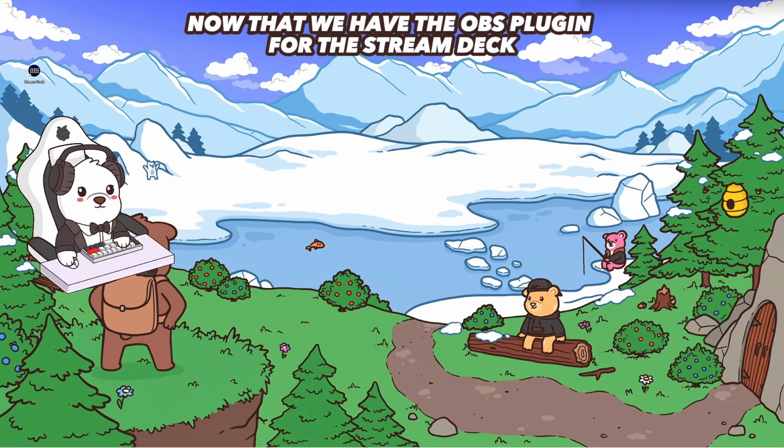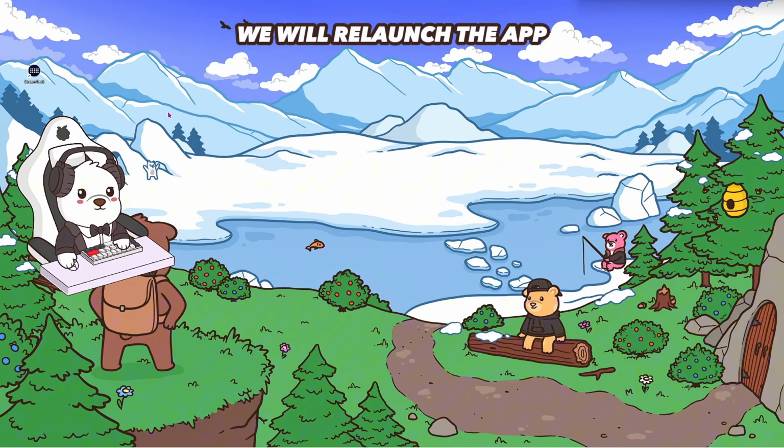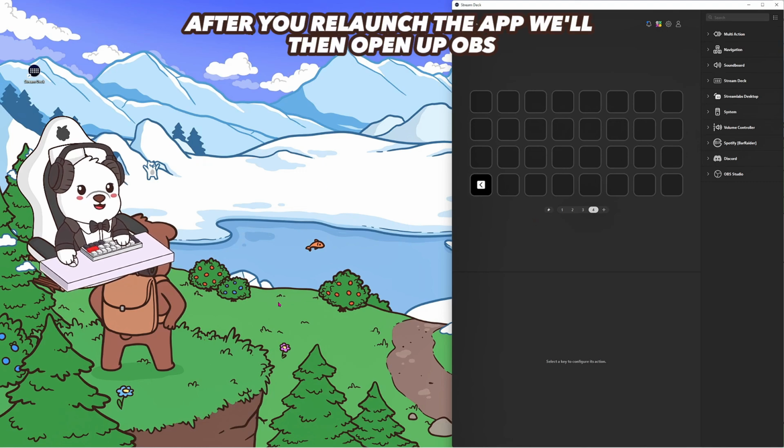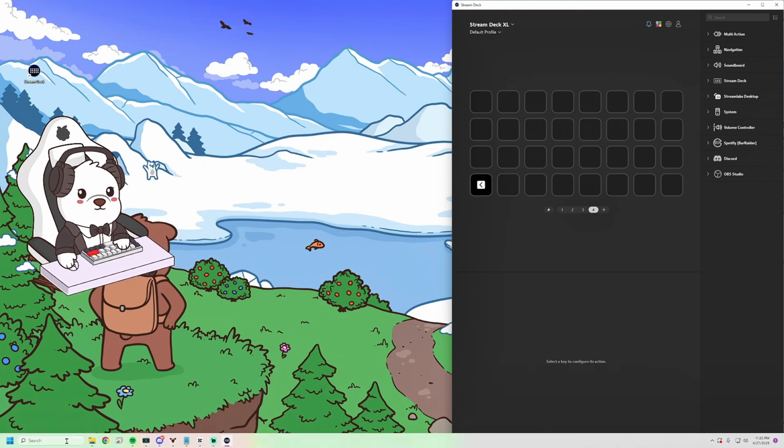Now that we have the OBS plugin for the Stream Deck, we will relaunch the app. After you relaunch the app, we'll then open up OBS.